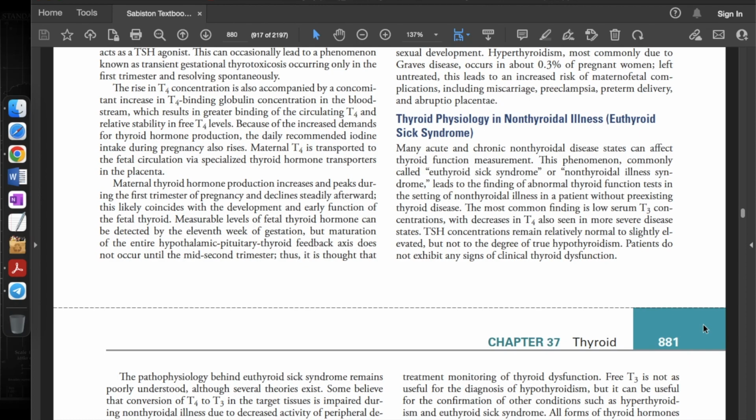Many acute and chronic non-thyroidal disease states can affect thyroid function measurement. This phenomenon, commonly called euthyroid sick syndrome or non-thyroidal illness syndrome, leads to the finding of abnormal thyroid function tests in the setting of non-thyroidal illness in a patient without pre-existing thyroid disease. The most common finding is low serum T3 concentrations, with decrease in T4 also seen in the most severe states. TSH concentrations remain relatively normal to slightly elevated, but not to the degree of true hypothyroidism. Patients do not exhibit any signs of clinical thyroid dysfunction.